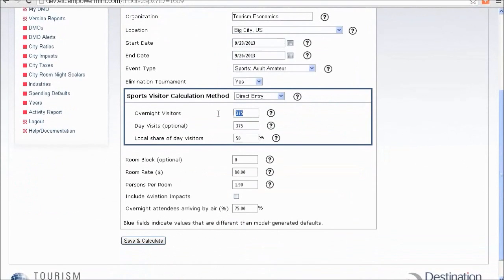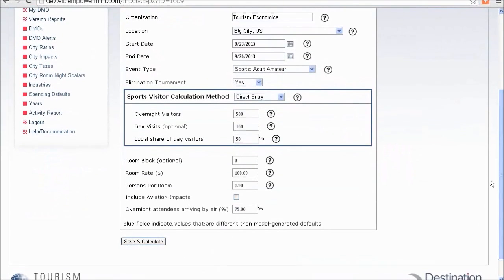From there, we can enter in the number of visitors. We can say that there are 500 overnight visitors and 100 day visitors, and that 50% of those day visitors come from outside of town, 50% locally. The room block is optional, and the room rate should be entered based on either an average room rate or an agreed room block rate.